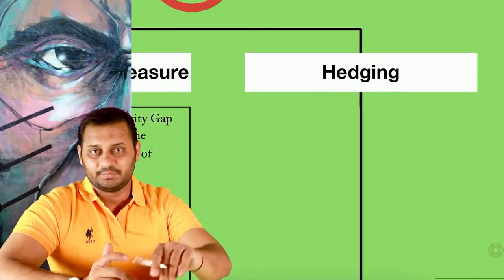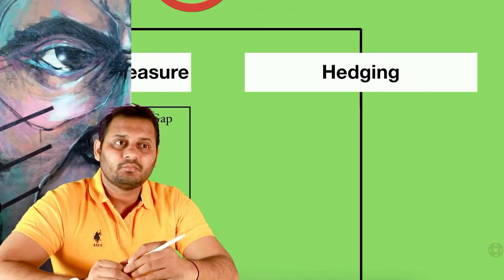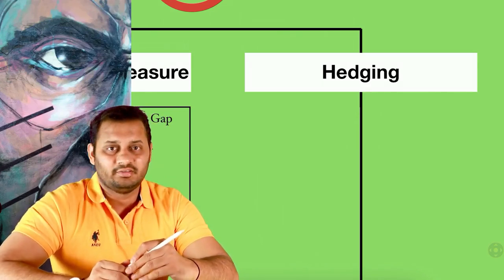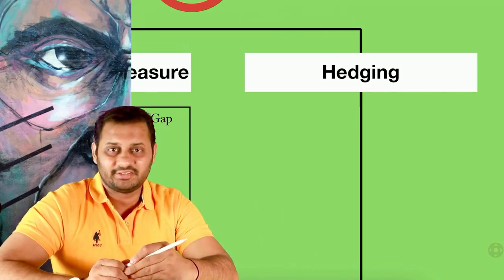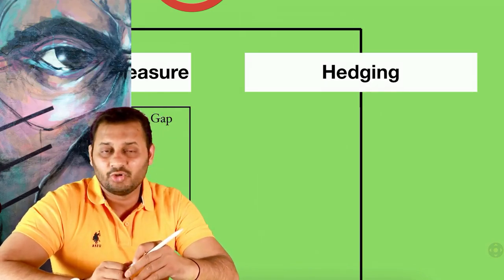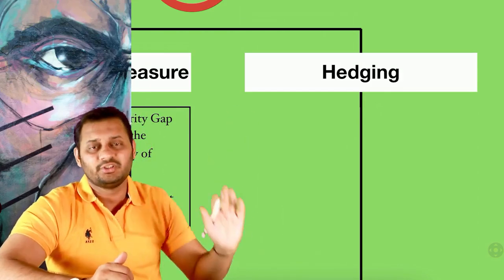Then comes the hedging. We have discussed from the very beginning what is interest rate, and then we discussed what are the risks of interest rate. Then we discussed how to measure the interest rate risk, and now we are going to decide how to hedge, or we can say manage, interest rate risk. Basically, we want to reduce the interest rate risk.